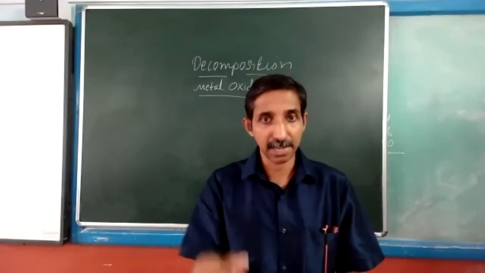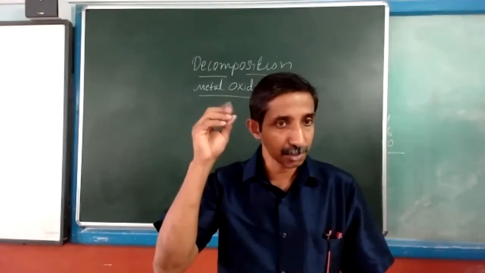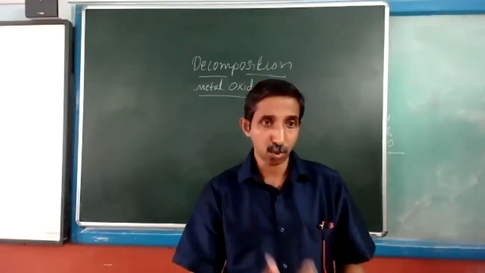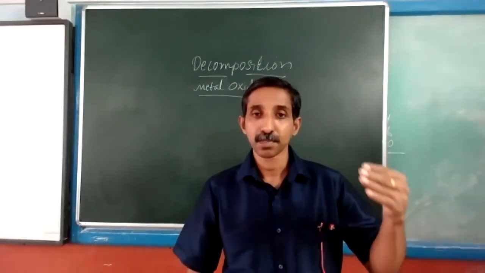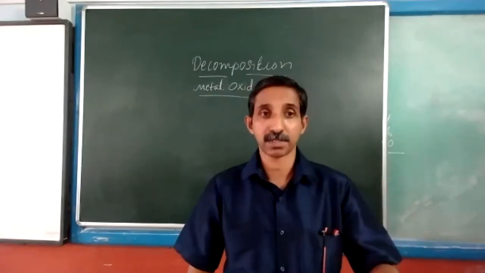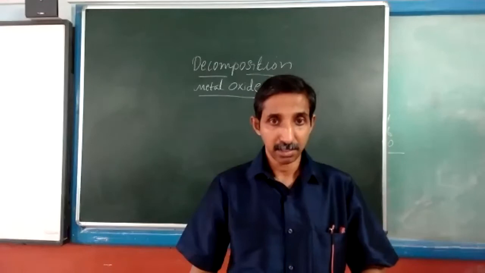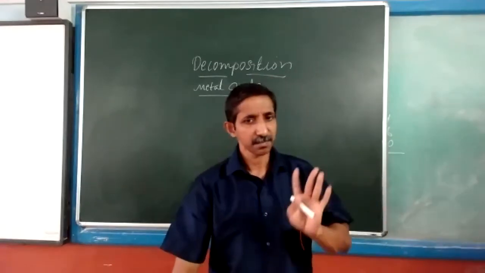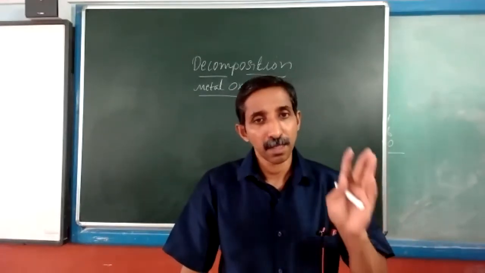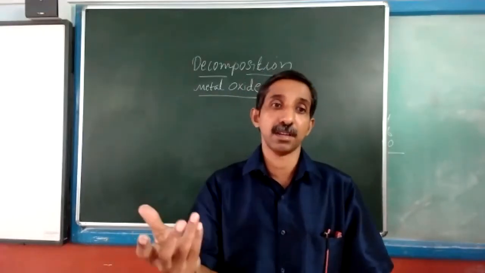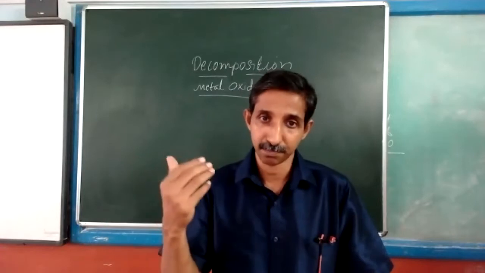This trend of reactivity of metals is to be kept in your mind, and keeping this in mind, we can proceed towards the nature of metal oxides, hydroxides, carbonates, and nitrates. So this is the metal reactivity series. It says nothing other than how reactive a metal is.